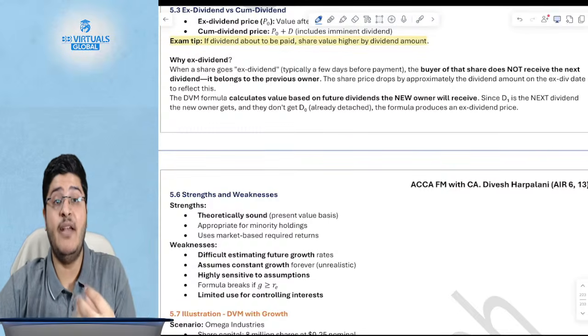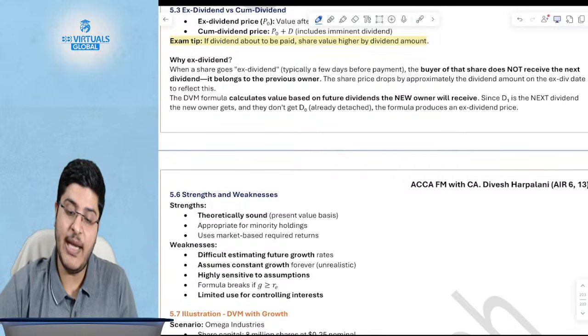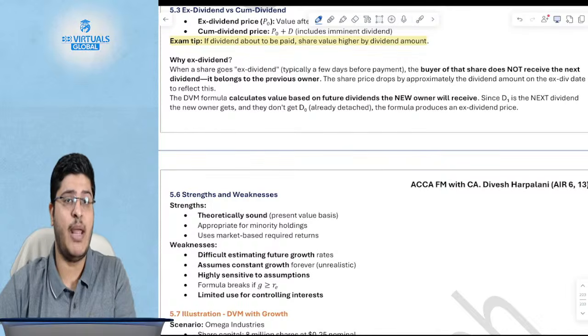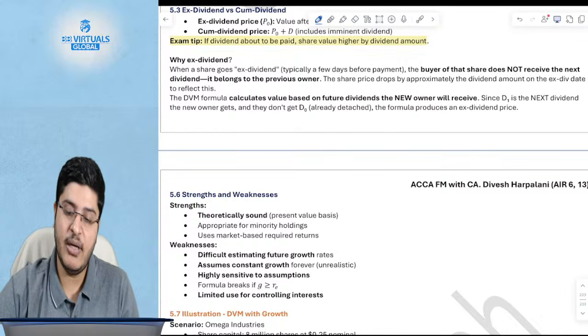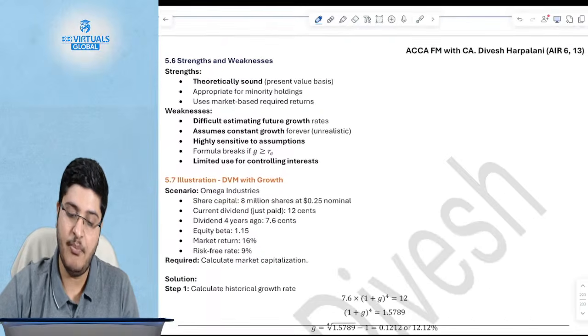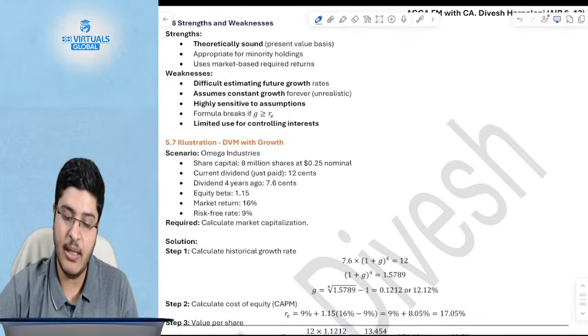But cum dividend, when the dividend has been declared but not paid and the seller is selling, the seller will say, but you are going to get the dividend, no, on my behalf, so I will also charge you for the dividend that I am going to get. Okay, if the new owner is going to receive, then it will be cum dividend. Okay, strengths and weaknesses you can read, it's fine.